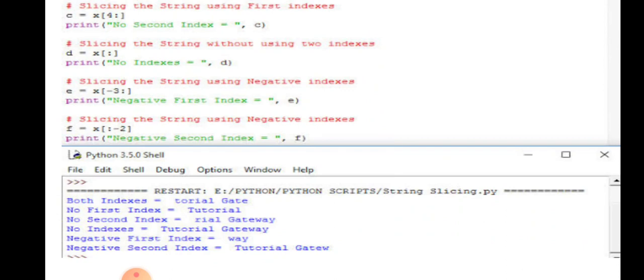Same, we can do slicing by using negative indexes. Here we have taken f equals x, then square bracket, colon, -2, square bracket close. Here we have not given a start value and a skip value. So by default it starts from the -1 index and stops at -2, and the increment is 1.